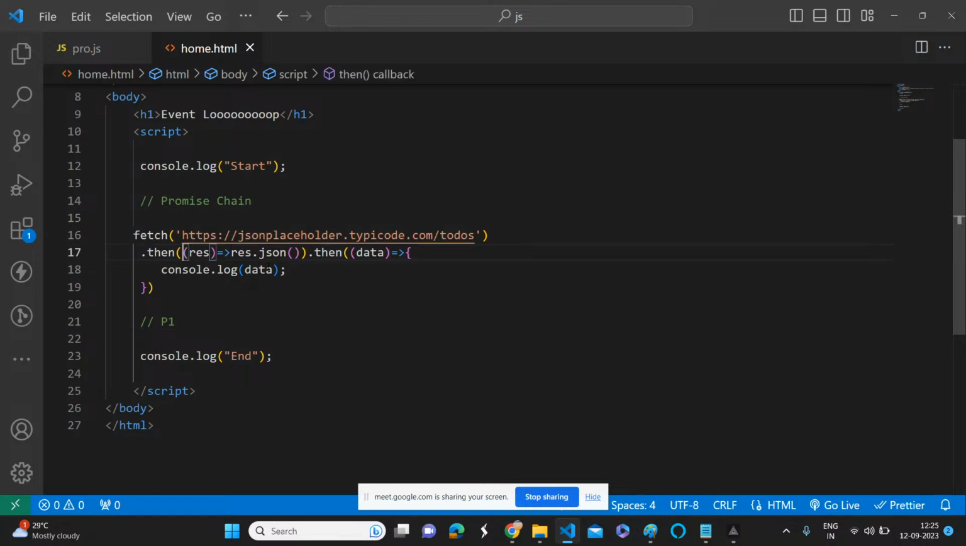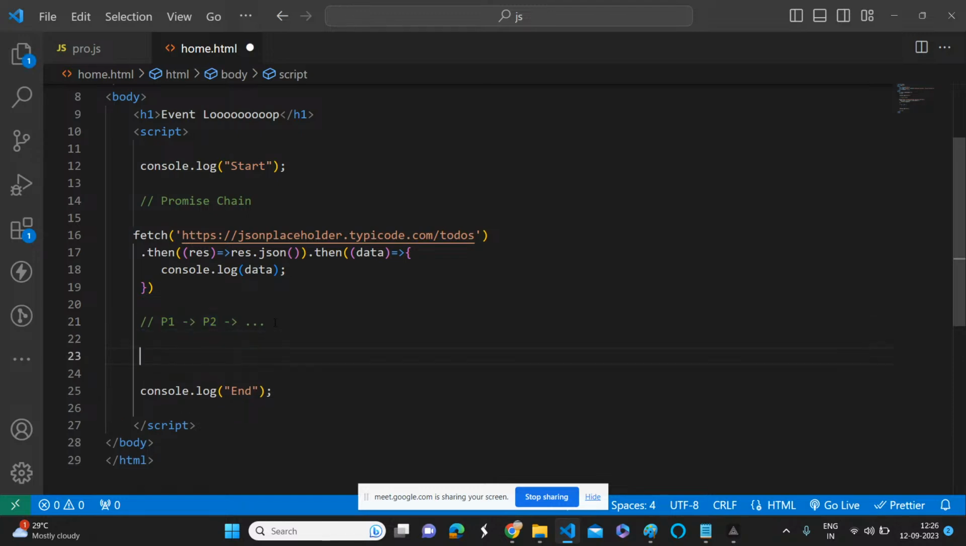What is happening? This then method is again returning a second promise, and then it is fulfilled. Of course, it will provide the data. That's why data. Only one level of promise.